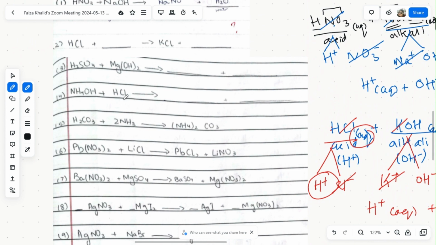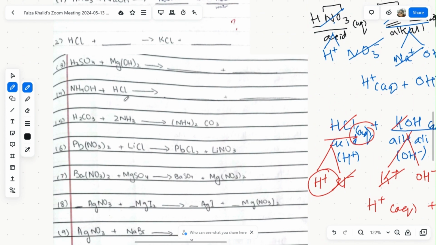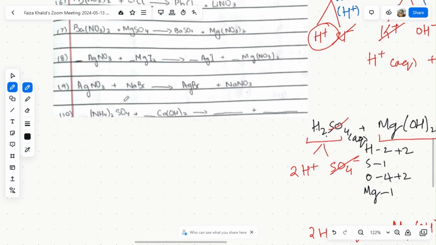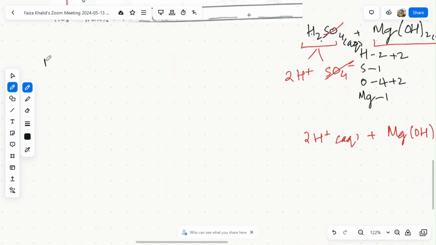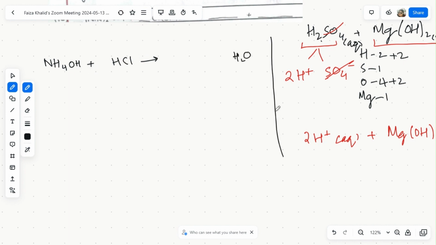The fourth one is ammonium hydroxide reacting with HCl. If ammonium hydroxide reacts with HCl, that means an acid is reacting with a hydroxide. Always a water would be formed, for sure. Then, along with the water, we will get the ammonium ion combined with the chloride ion. Cross it up: one and one, so it will be written as NH4Cl.